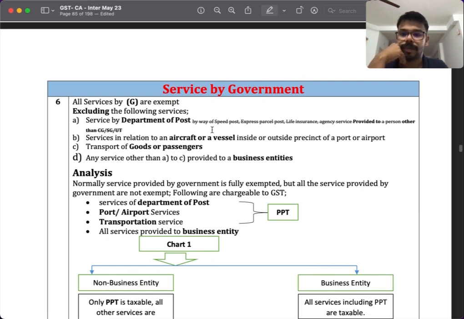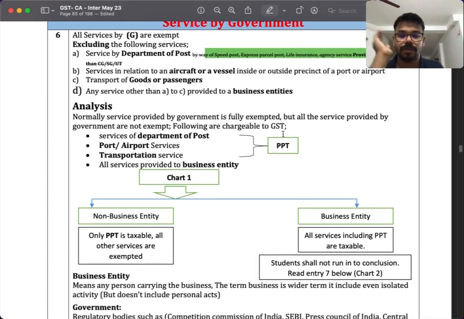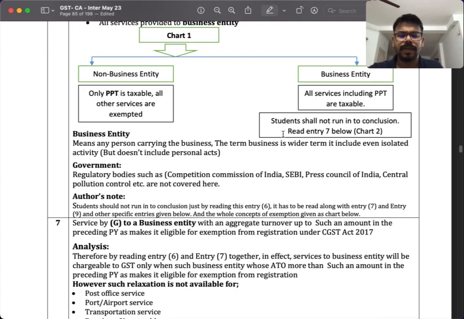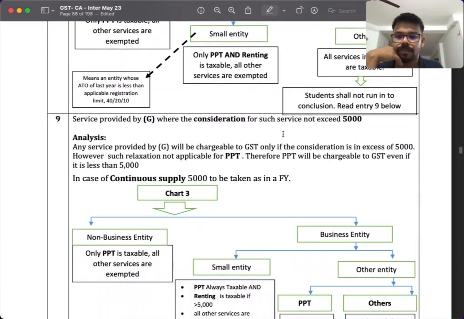Then we have something called services by government. Services by government. They have made a very important change. They have removed this speed post, express parcel, like that. So that means everything will be taxable. Now every service will be taxable. Okay, so I am not going to detail. If time permits, I will be doing a detailed video on this.